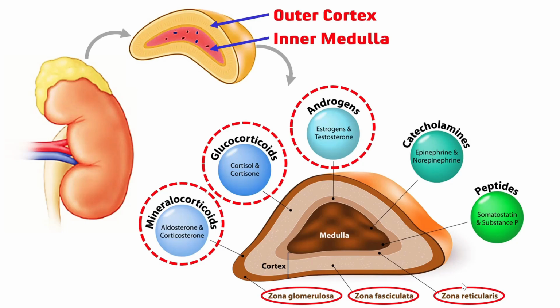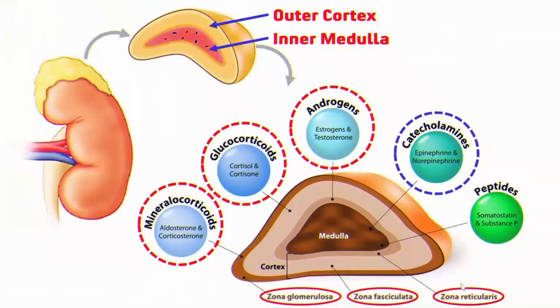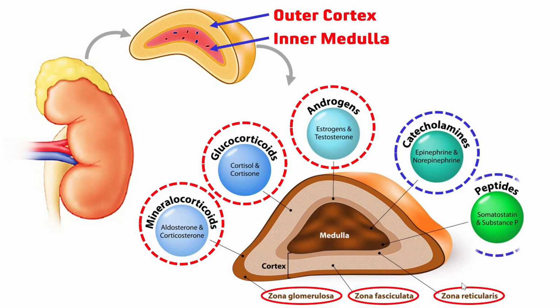respectively. The suprarenal medulla consists of a special type of cells called chromaffin or sympathetic ganglionic cells that secrete catecholamines, which include epinephrine or adrenaline, norepinephrine or noradrenaline, and dopamine. In addition, the medulla also secretes small amounts of somatostatin and substance P.